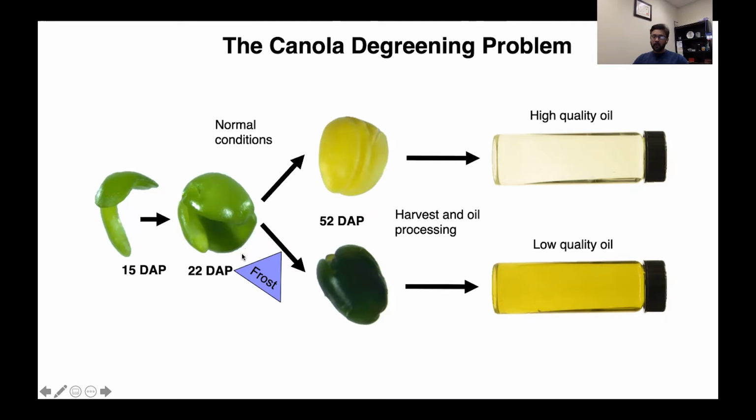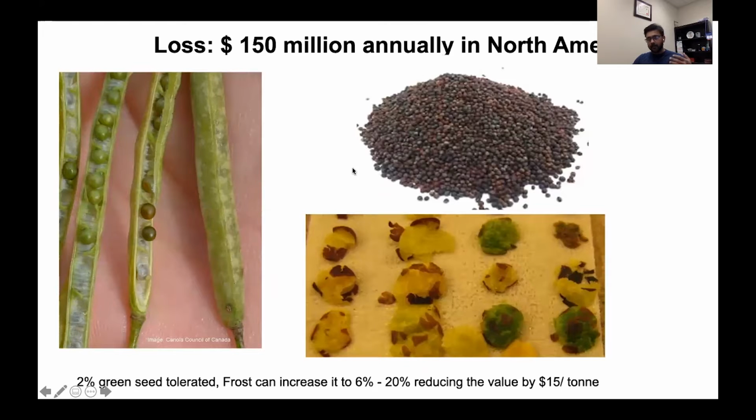But when the same embryo is hit with frost around 22 days after pollination, the green color gets fixed in these embryos, and they can't decolor anymore. When you press the seeds for oil, the chlorophyll leaks into the oil, and you get poor quality oil. The problem in the field is you don't really know what percentage of green seeds there are, because you have a brown seed coat. The seeds have to be put under a core sampler and rolled down to find the percentage of green seeds.